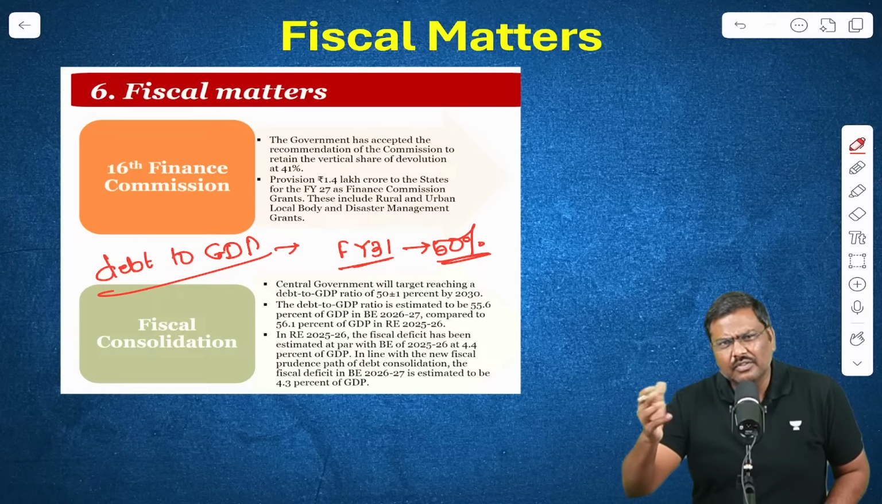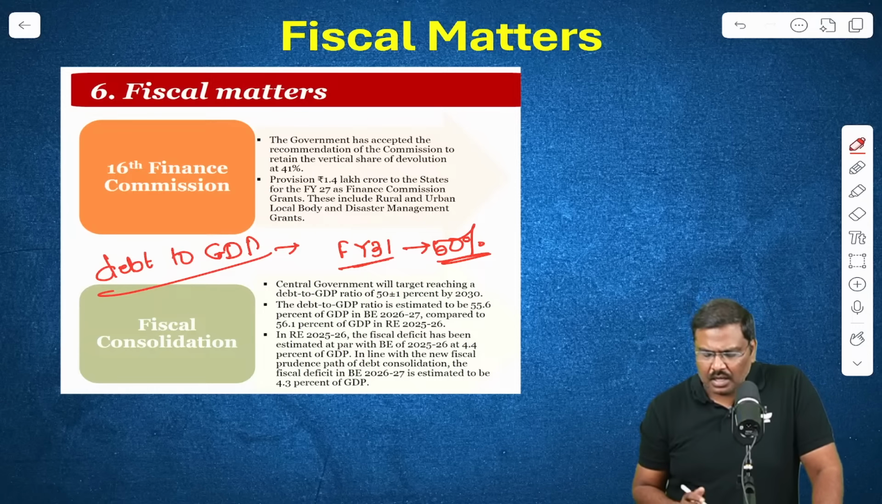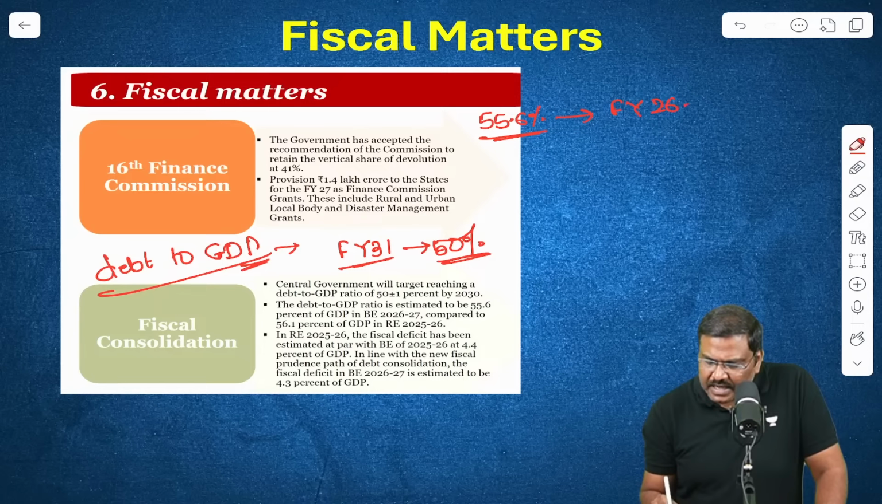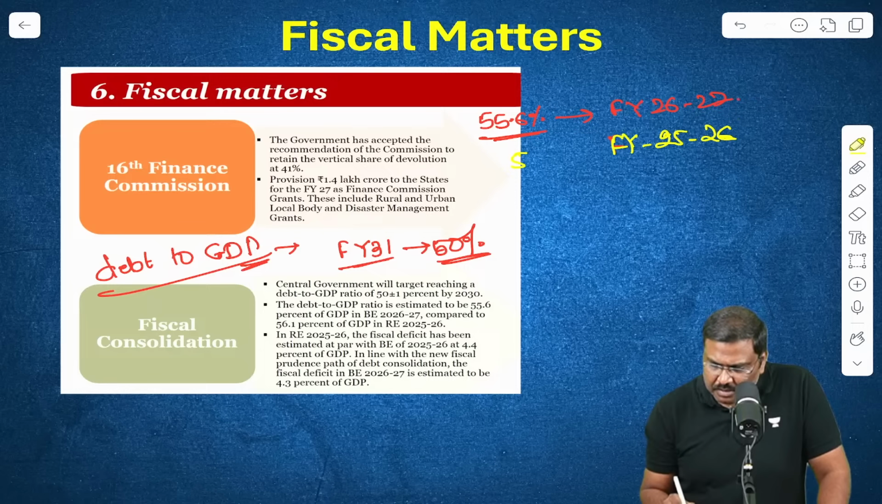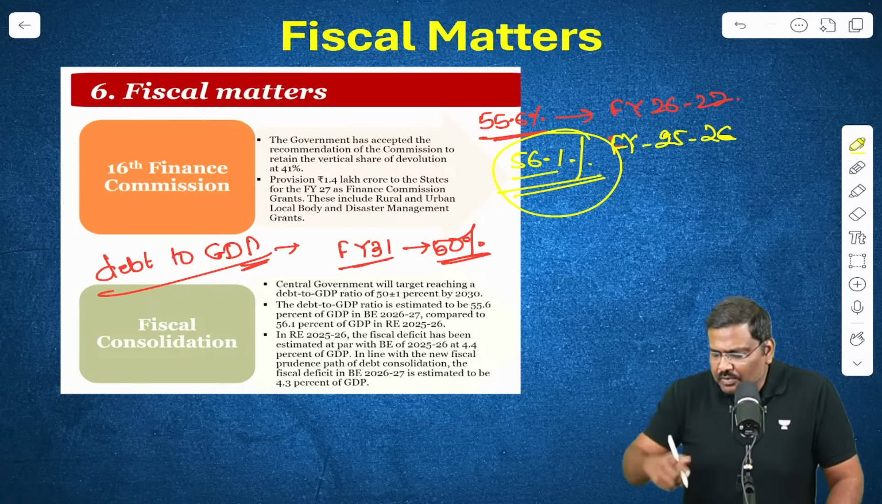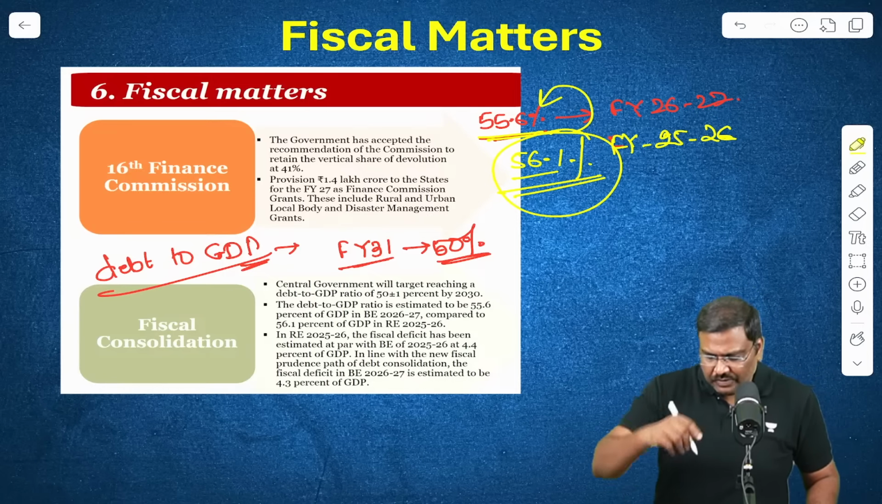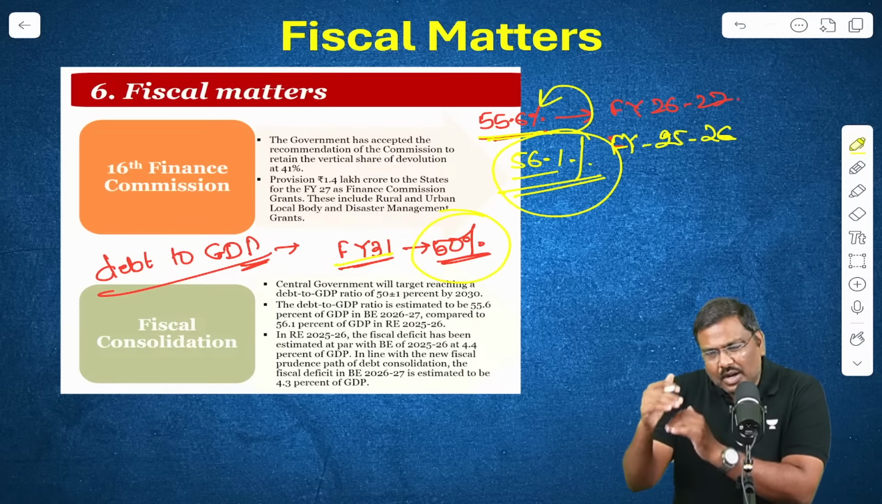50%, of course, with the flexibility of this side, that side, plus or minus 1%. Right now, the debt to GDP ratio is around 55.6%, that is budgeted for financial year 26-27. For the current financial year, 2025-26, the debt to GDP ratio is basically 56.1%. So it is budgeted at 56.1% for this year. Next year it will be further reduced to 55.6%. And by the financial year 31, you want to drag it down to 50%.